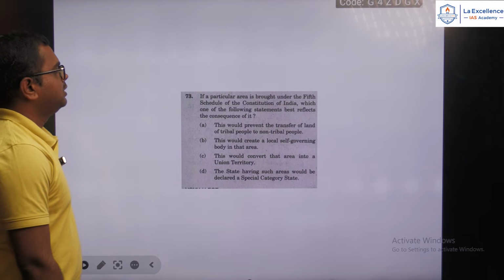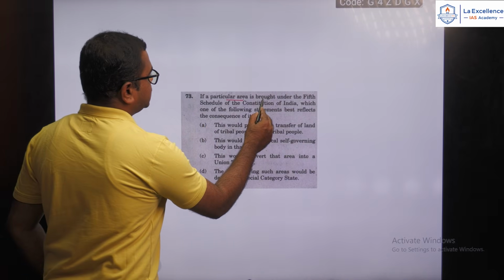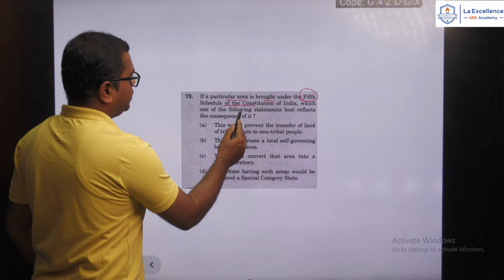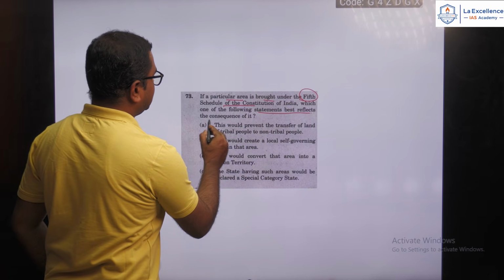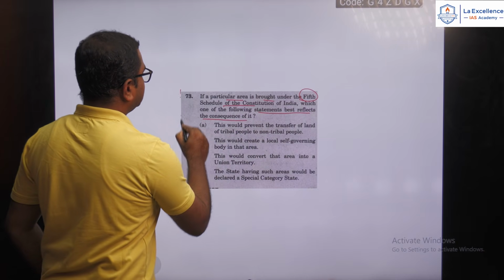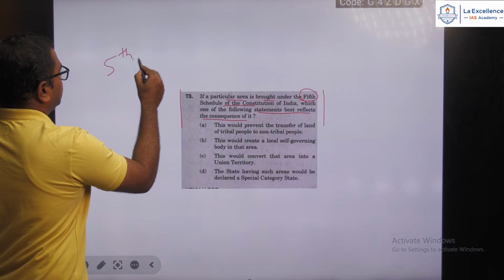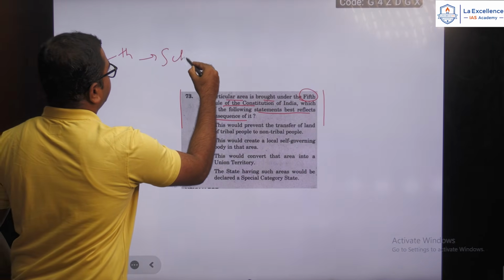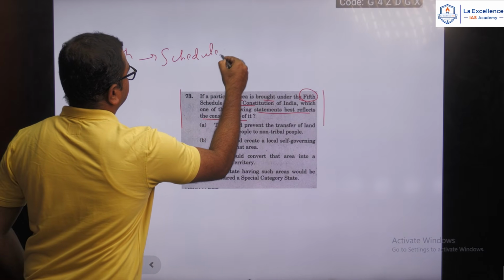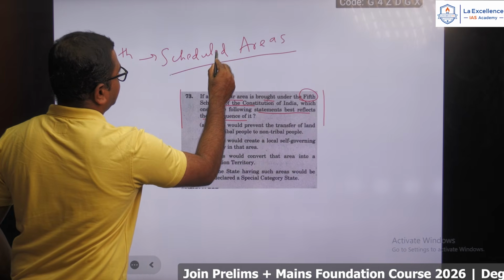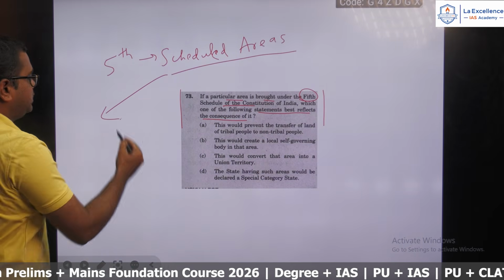Okay, next one is, if a particular area is brought under the 5th Schedule of the Constitution of India, which one of the following statements best reflects the consequences of it? So we know that the 5th Schedule talks about the Scheduled Areas, where tribal majorities live.